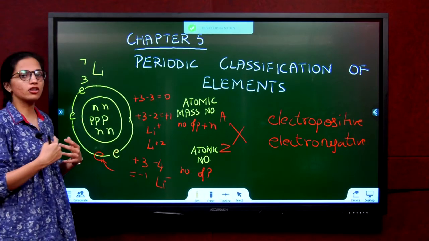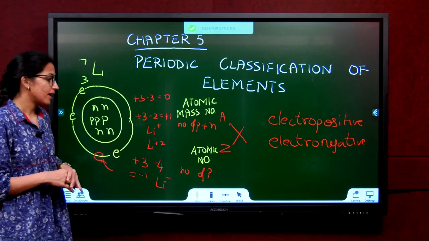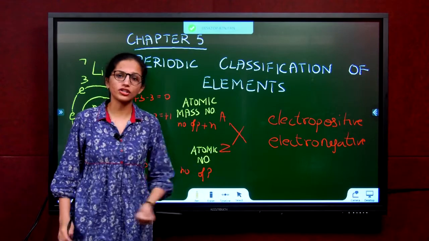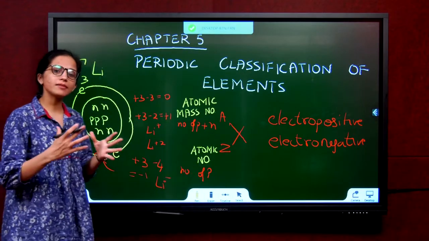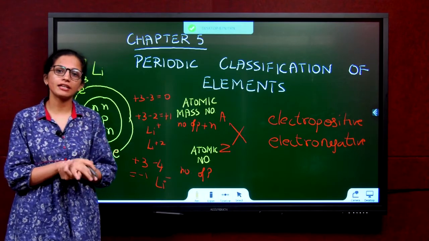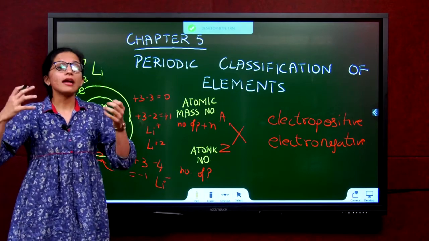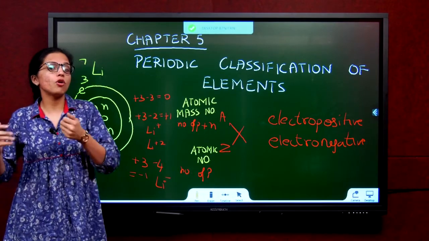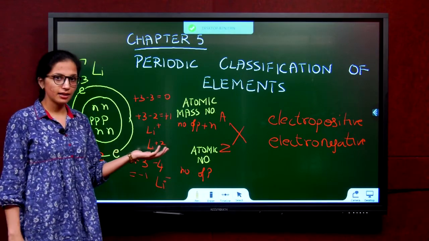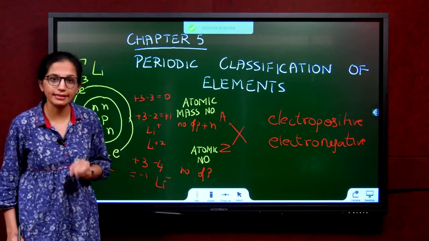So if you remove electrons, that atom becomes positive. If you gain electrons, that atom becomes negative. Now, I hope it's clear what is the definition and meaning of electropositive and electronegative. Do all atoms show both in nature? Yes, all atoms have electropositivity and electronegativity, but few atoms show more tendency for electronegativity. Few atoms show more tendency for electropositivity. For example, lithium is a metal. Most of the metals are electropositive. Why? You will understand in this chapter.